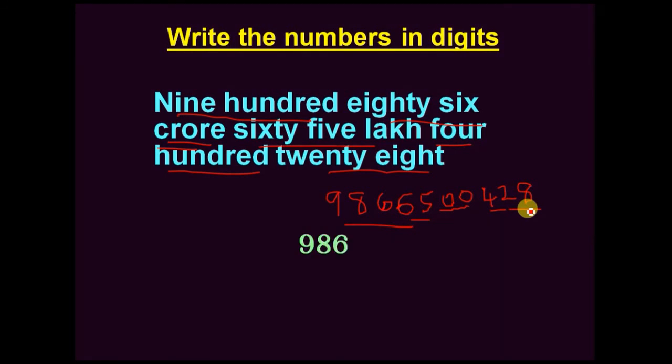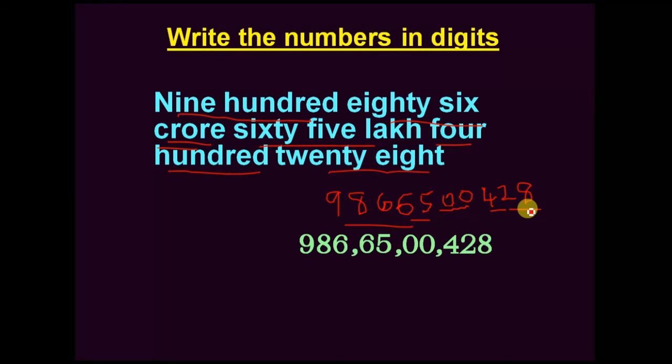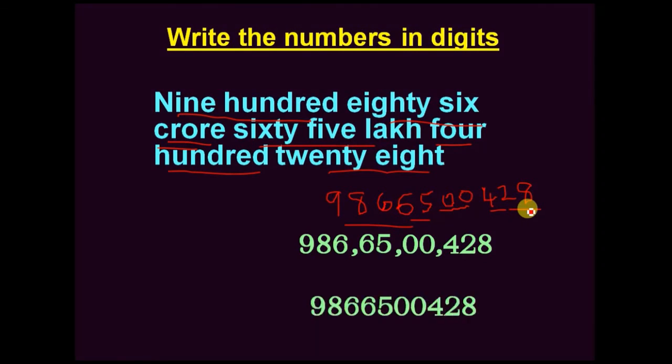Okay, all of you are following or not? Okay, easily you can write 986 crore 65 lakh 428. With commas or without commas, we can submit. Okay, like this you can write any number in words up to 100 crores also.